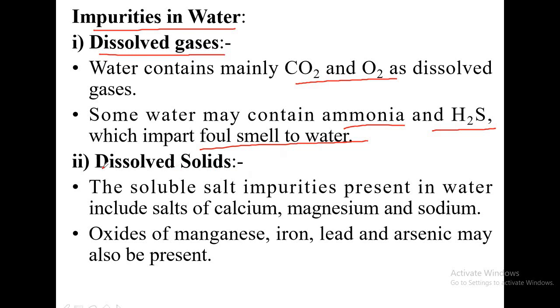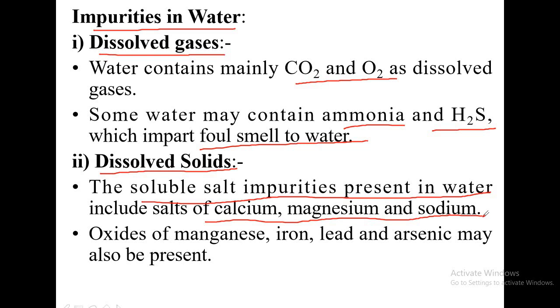Now, dissolved solids. This is another type of impurity. Most of the impurities present in water in the soluble form include salts of calcium, magnesium and sodium.